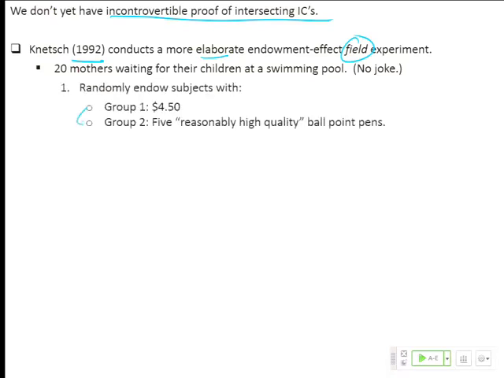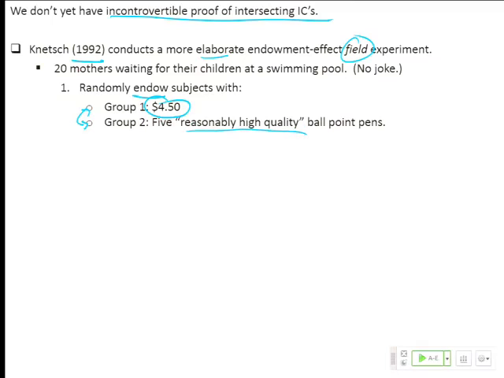And he broke them up into two groups, group 1 and group 2, and he randomly endowed them with two different endowments. The first group got an endowment of $4.50. I guess that's Canadian because he's from British Columbia. And the second group got, I love this, 5 reasonably high-quality ballpoint pens. Okay? So two different endowments. And you can think about each of these as a bundle of pens and money. One is 5 pens, no money. The other is $4.50, no pens.